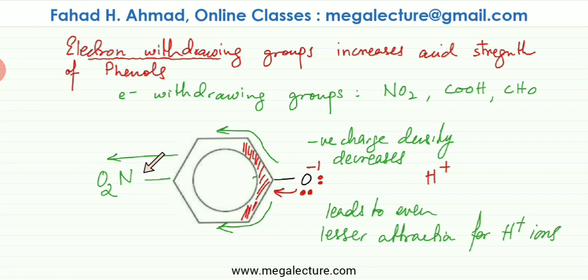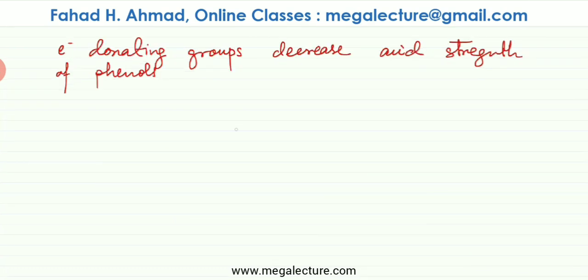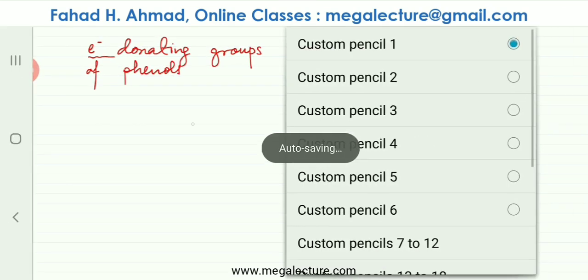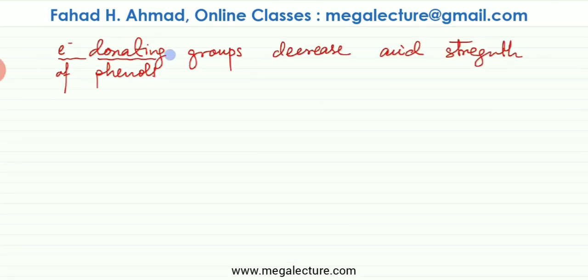But now the presence of this electron withdrawing group is going to pull the electrons even further, and less negative charge over here, less attraction for H plus 1, so more chances of it dissociating. Now, the exact opposite would happen with electron donating groups. So, electron donating groups are going to decrease the acid strength of phenols.